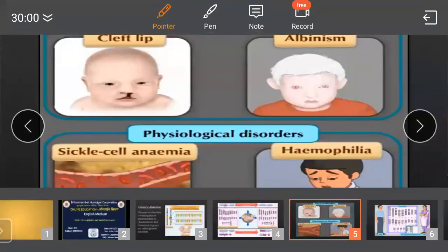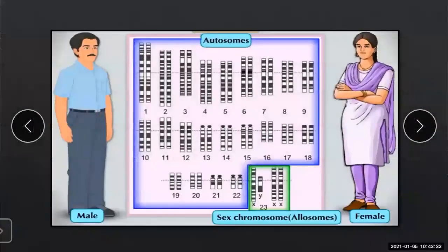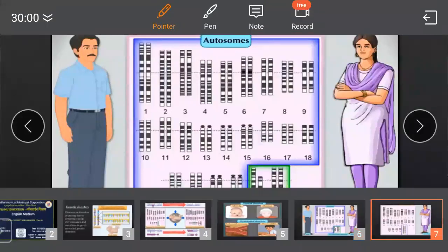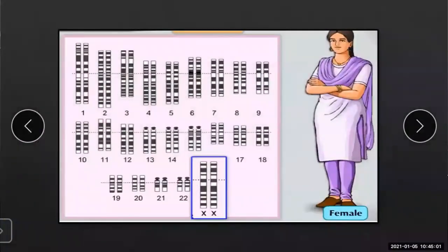Yes. Then we have seen the chromosomal arrangements in the male and the female. The total number of autosomes present in male and female is 44. Yes, 44 in number. We can see in this slide, you can understand. In female, first of all, we see 22 pairs of chromosomes are present, but one pair of allosomes, that is X chromosome.